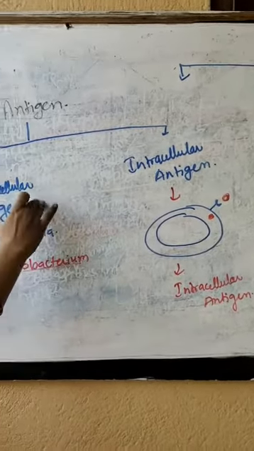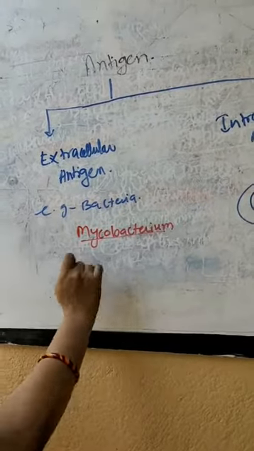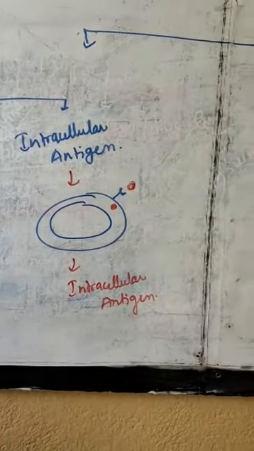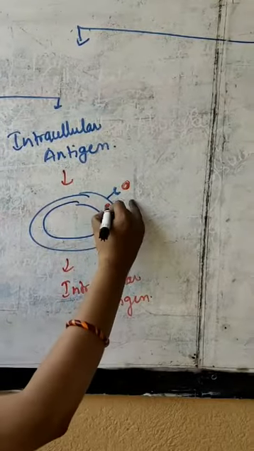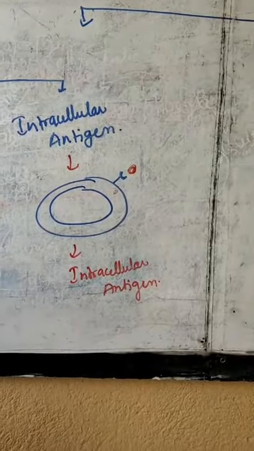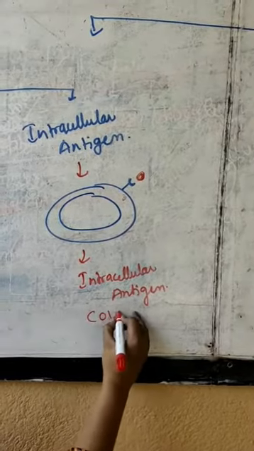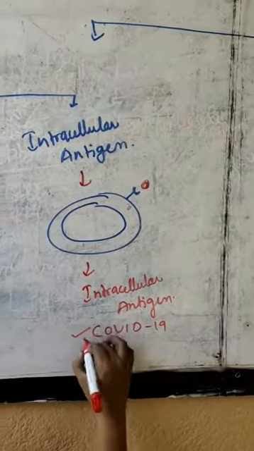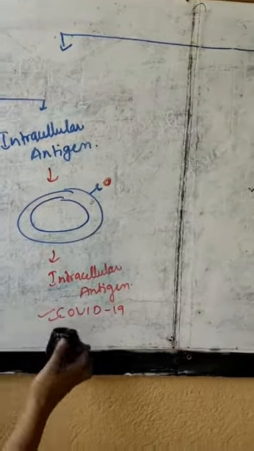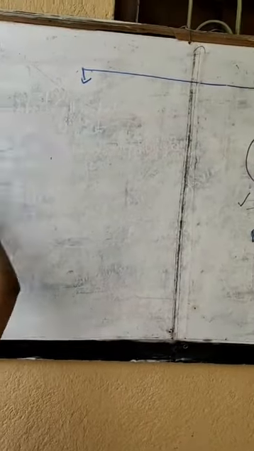So broadly, antigens can be categorized into two types: extracellular antigen and intracellular antigen. An antigen which remains outside the cell will be extracellular antigen, most of the bacteria except Mycobacterium. On the other hand, an antigen which will get inside the cell and invade the cell is called intracellular antigen. An example of an intracellular antigen is viruses, for example COVID-19, which is the virus in the news nowadays, or any other virus. Now, coming to the immune response.